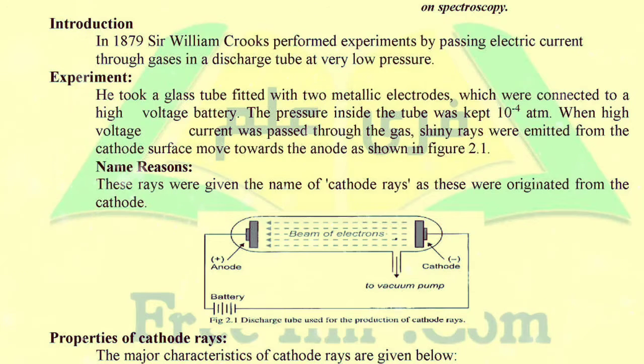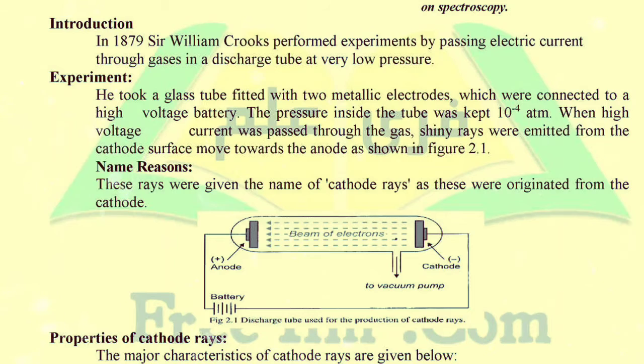When the molecules of gas become ionized, electrons are removed from the outermost shell of the gaseous atoms, and the electrons move in the form of a beam in the discharge tube, formed from the gas molecules by passing electricity through the battery.